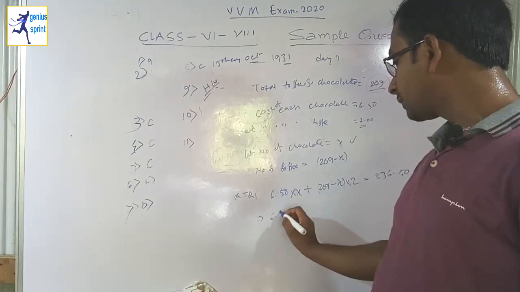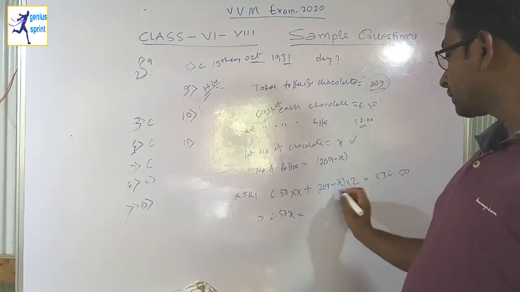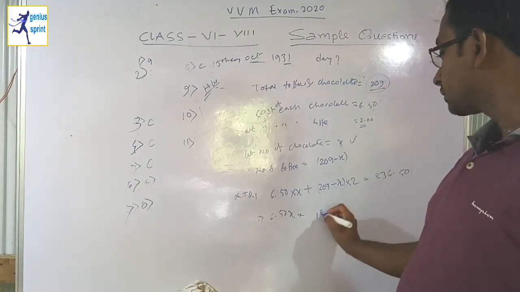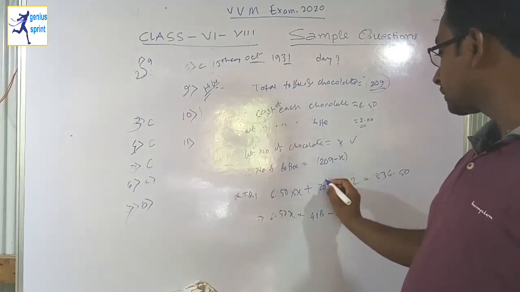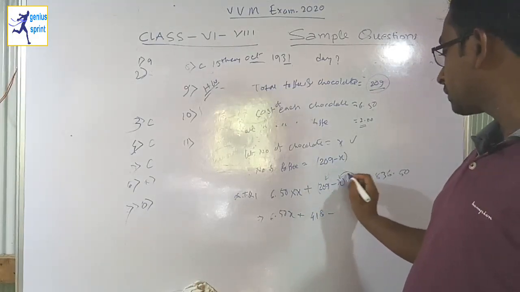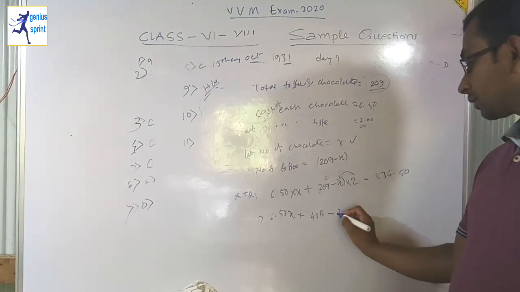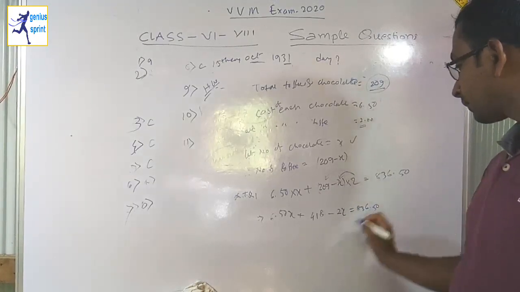Okay, so calculate these things. It is 6.50x plus, if you multiply, 2 times 9 is 18, 8 carry 1, 2 times 2 is 4, so 418, minus 2 into x. See, we have to multiply these things, and again we have to multiply these things. So multiplying x with 2, I will get 2x, equal to 836.50.